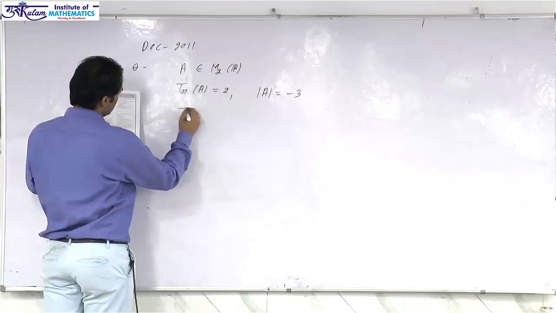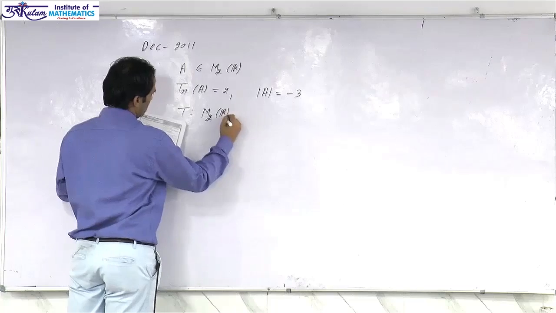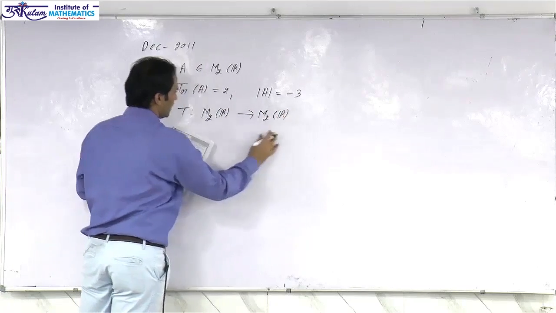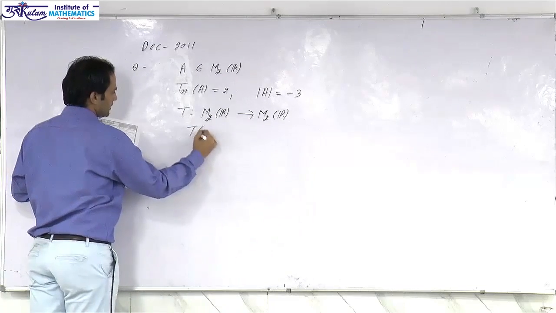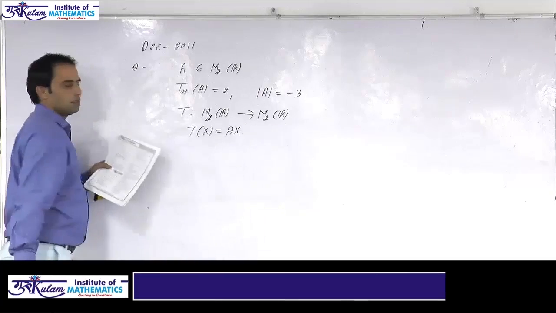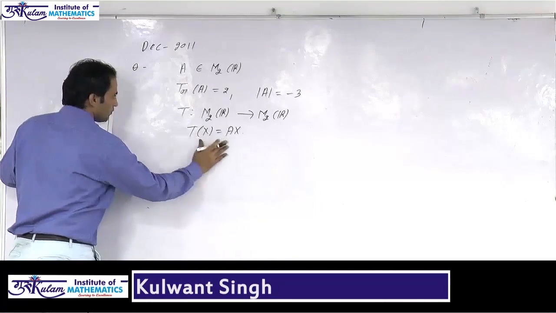T is an operator defined from M2R to M2R as T of x is equal to A of x. Which of the following is true?